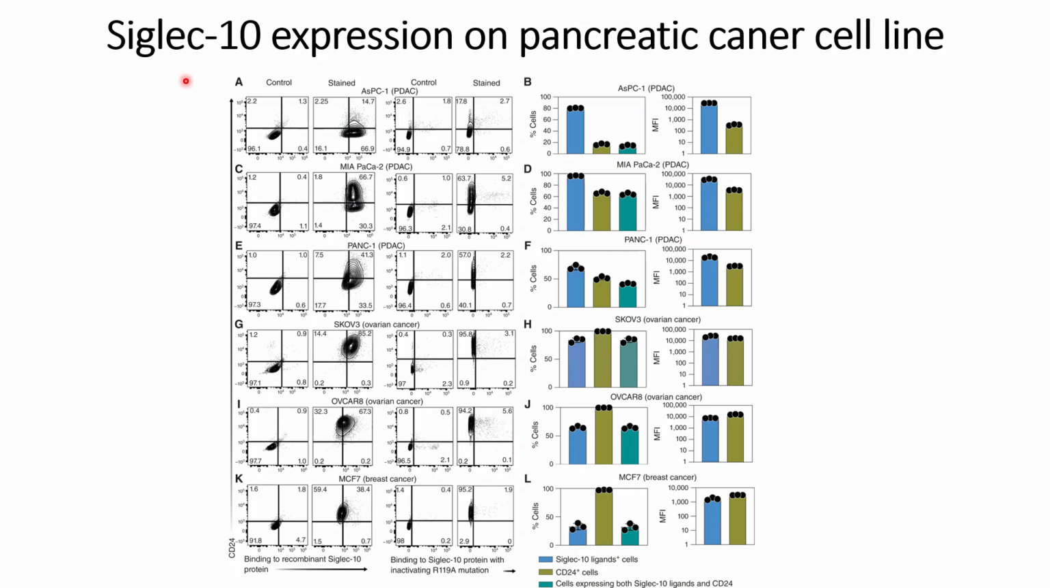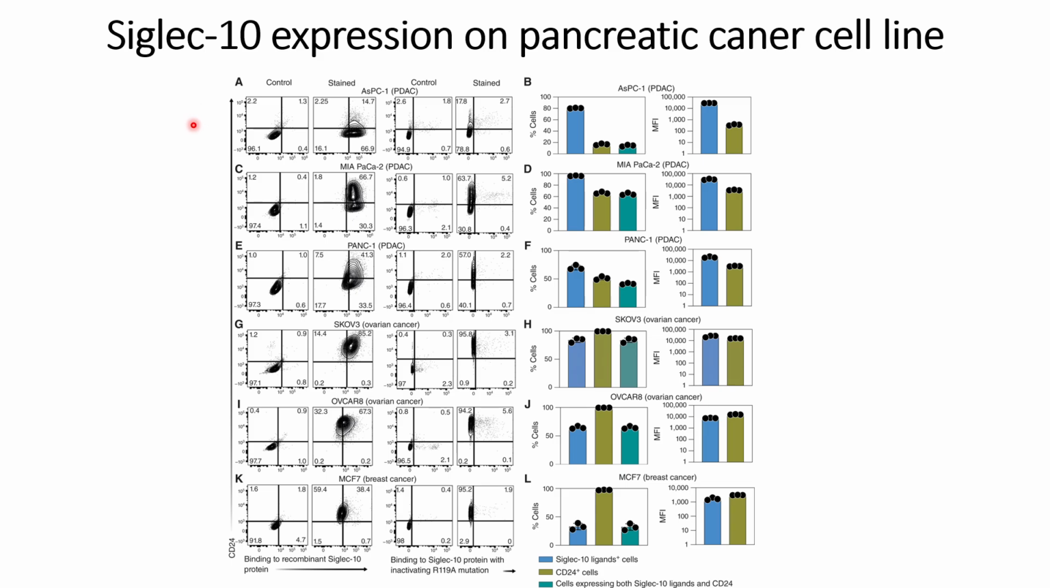In this video, we will discuss the Siglec-10 expression on pancreatic cancer cell lines. In the previous video, we understood that Siglec-10s are present in the tumor microenvironment of pancreatic cancer, and that we validated using publicly available data and also TCGA, which is The Cancer Genome Atlas. Now they wanted to check whether Siglec-10s are also expressed on the pancreatic cancer cell lines or not.